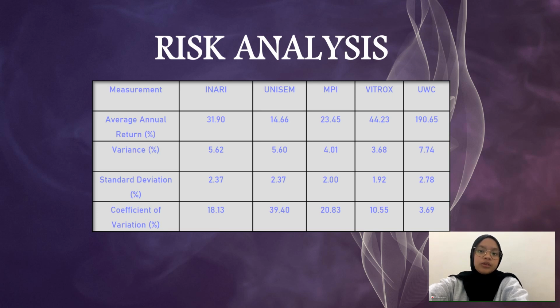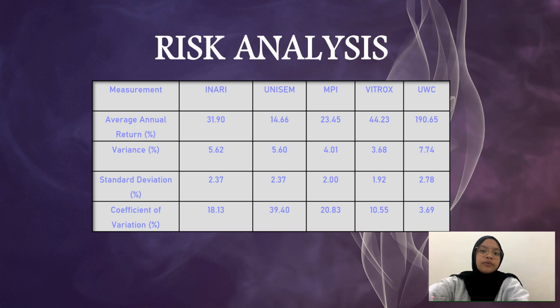The formula used for average annual return is the sum of daily return for 5 years then divide it by 5. But for UWC, we divide it by 12 due to lack of data. Vitrox coming in second with 44.23% return, followed by Inari and MPI with 31.9% and 23.45% respectively. Unisem has the lowest return out of all five with only 14.66%.